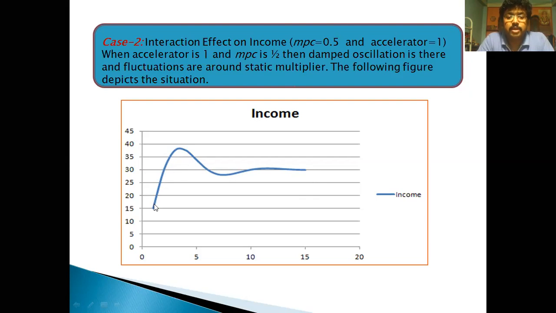Look very carefully, it is damped around the static multiplier. The following figure depicts this, when the marginal propensity to consume is half but the accelerator is 1.